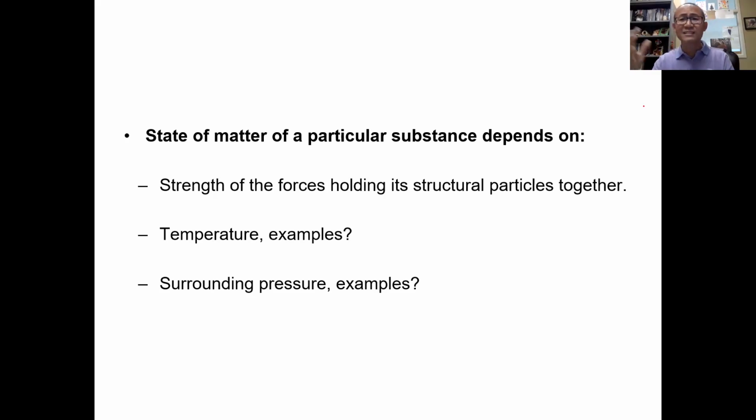So that's how the nature of the substance's particles holding together determines the physical state. And of course, temperature also has an effect on the physical state of matter. For example, at higher temperature, the particles tend to break apart, so higher temperature will mostly result in a liquid or gas state. At lower temperature, the particles tend to stay close.